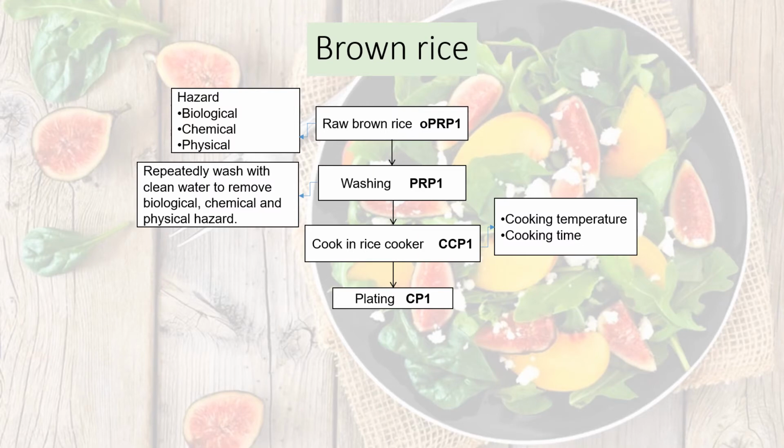For the first menu, which is brown rice, there are 4 steps. The first step is raw brown rice. This step is OPRP. In this step, we identified that there are biological, chemical, and physical hazards. Step 2 is washing. Washing is PRP.